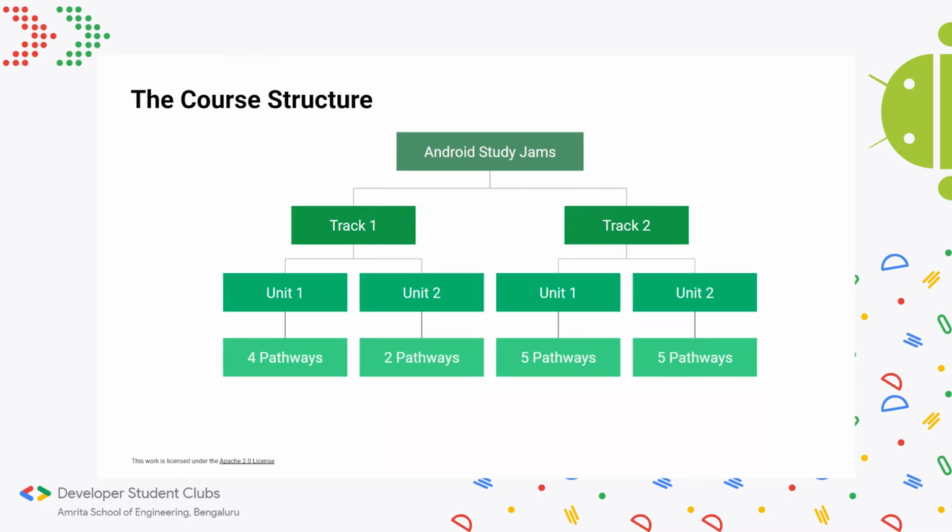It's split into two units, and each unit has what are known as pathways, which I'll explain in the upcoming slides. So track one had 6 pathways, 4 pathways for unit 1 and 2 pathways for unit 2. And track 2 is a bit longer at 10 pathways, 5 in each.